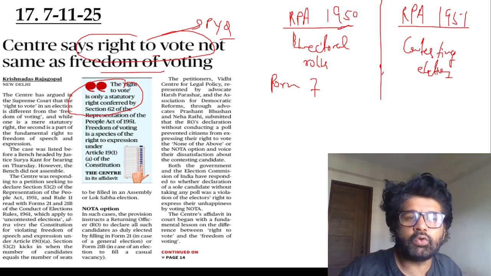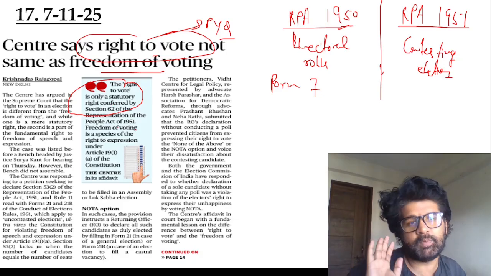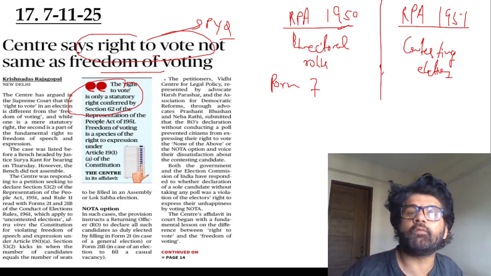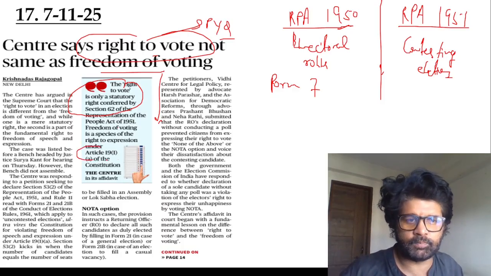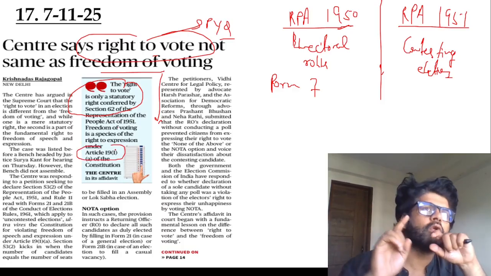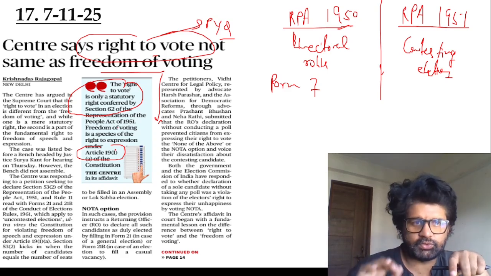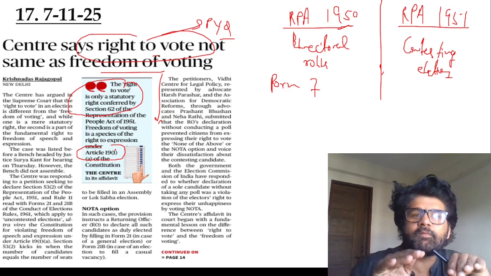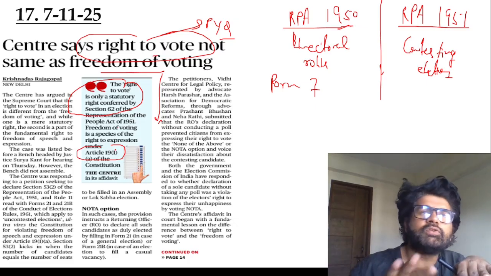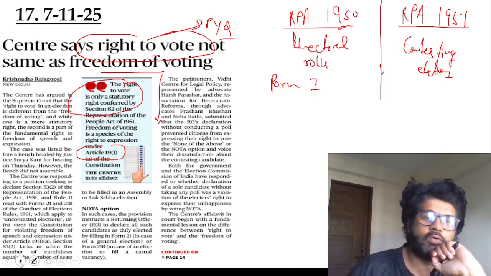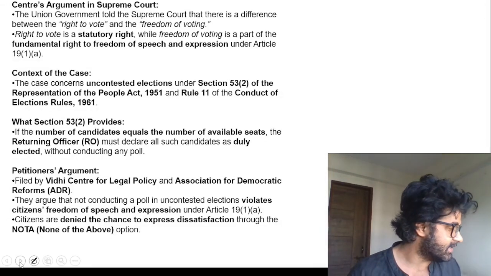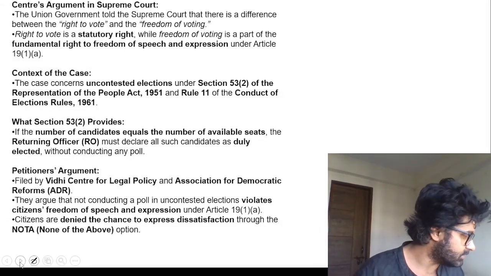Remember this. The government, the Center in its affidavit, is saying that the right to vote is under RPA 1951, a legal right. On the other hand, freedom of voting is a choice, speech and expression, so it is under Article 19(1)(a) of the Constitution. Right to vote is a prerequisite of freedom of voting. Please understand, this is tricky. This article is tricky. Right to vote, whatever UPSC said, is a constitutional right, etc.